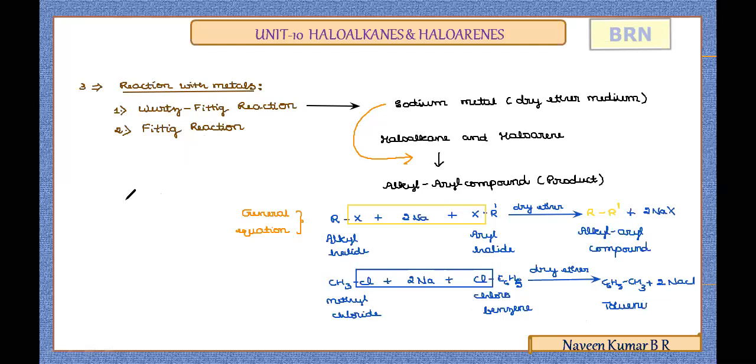So in the Wurtz reaction, it is between two alkyl halides. In Wurtz-Fittig, the two names you can relate to one alkyl halide and another aryl halide. Whereas in the Fittig reaction, you can relate that both are aryl halides. That we'll try to observe now in the next information.